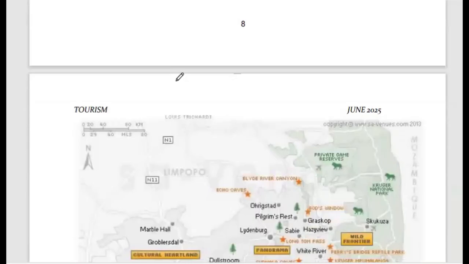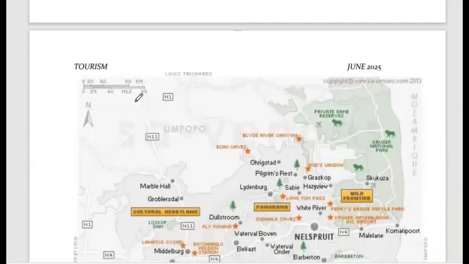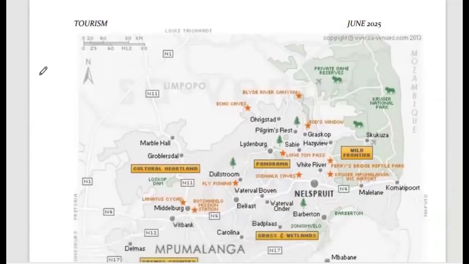So we are going to start by studying the map which appears on the next page. It is basically a map which includes the province of Mpumalanga. And I think you can see that we have various national routes there. We have the N1, which runs from this direction. We also have the N4, which moves into Witbank. Then we also have